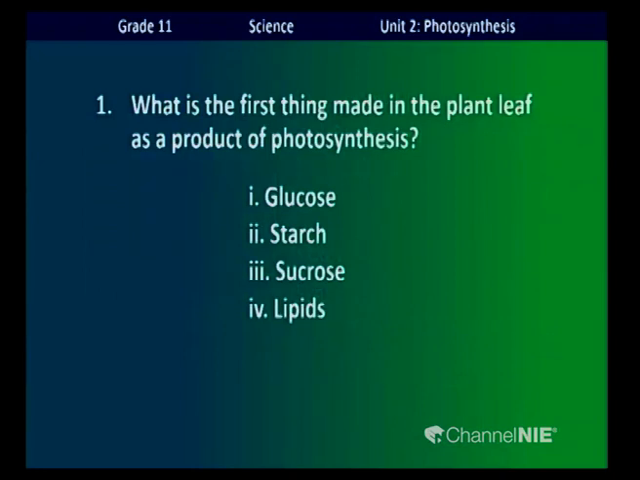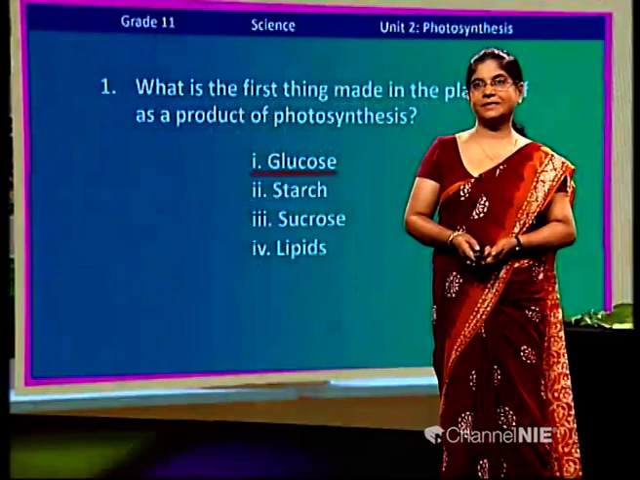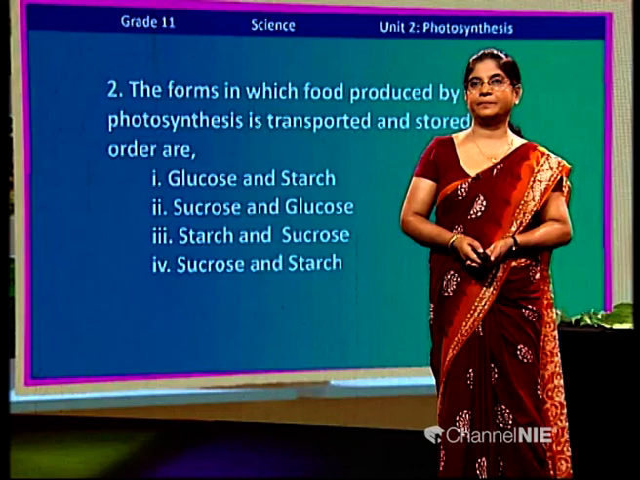Right. So, before finishing the lesson, I would like to ask you some questions, children. Now, read this question and try to answer them. Question number 1. What is the first thing made in the plant leaf as a product of photosynthesis? Glucose, starch, sucrose, lipids. What is the answer? Yes, your answer is correct. It is glucose. Next question.